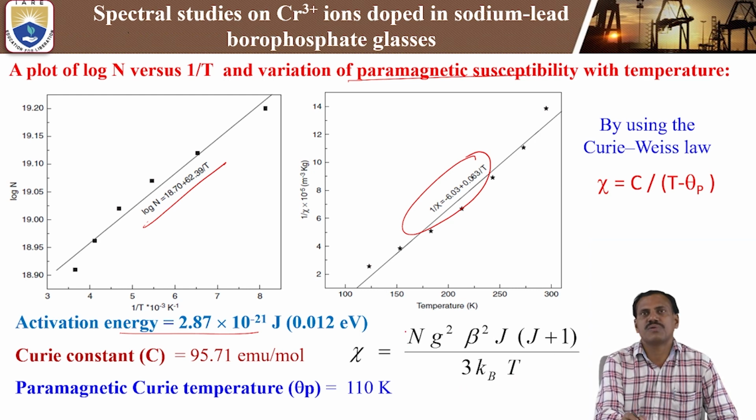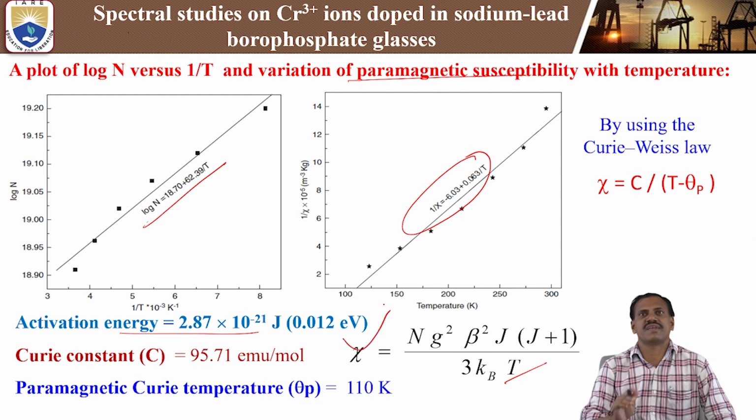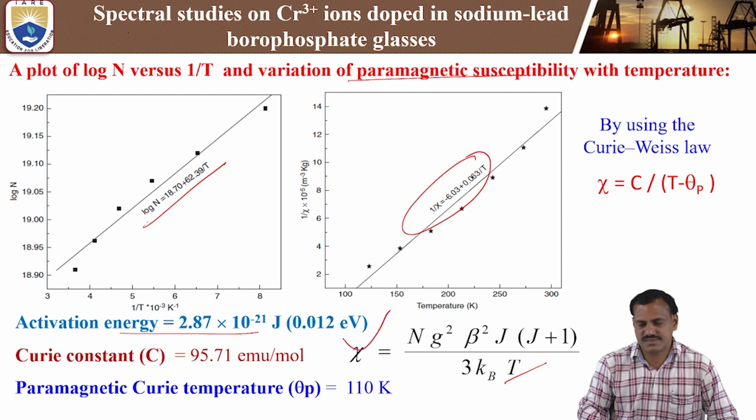Here N is the number of spins participating in the resonance, g is the Landé splitting factor, beta is the Bohr magneton, J is the quantum number, kB is the Boltzmann constant, and T is the observed temperature. By using this formula, we can calculate the susceptibility of the paramagnetic chromium 3 plus ions.